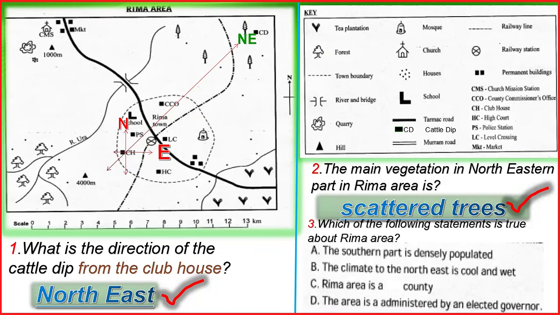So we can see that this is, you can see the county commissioner's office, eh? Yeah. So which one is true about Rima area? So we have CCO, that is county. So Rima area is a county. But for choice D, that it is administered by an elected governor, it is not administered by an elected governor, it is administered by a county commissioner, but it is politically headed by a governor because it is a county. So the correct answer is C.